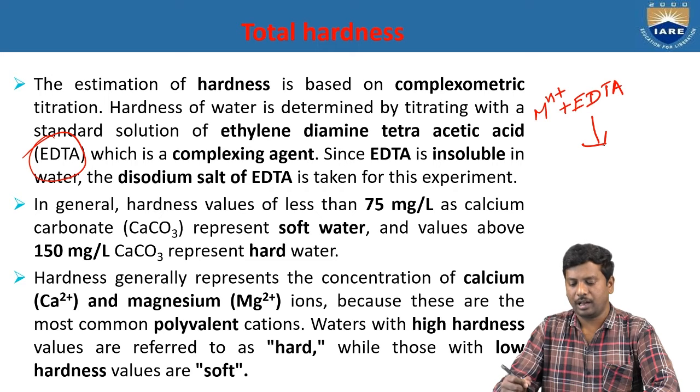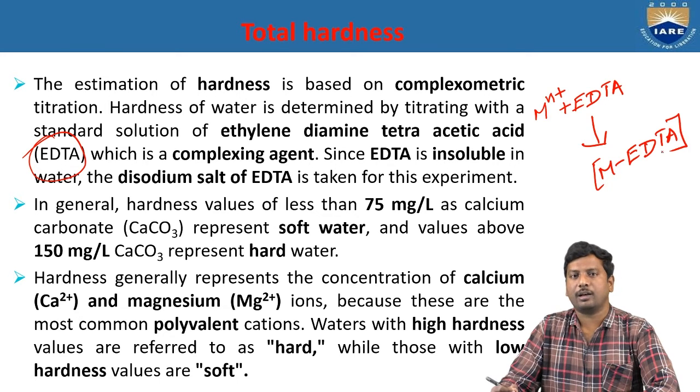To give a complex, nothing but metal with EDTA. So this is nothing but a complexometric reaction. EDTA is considered a complexing agent because it involves the formation of a complex.